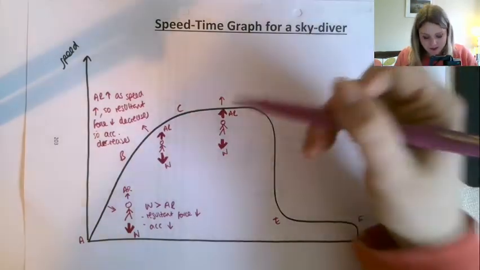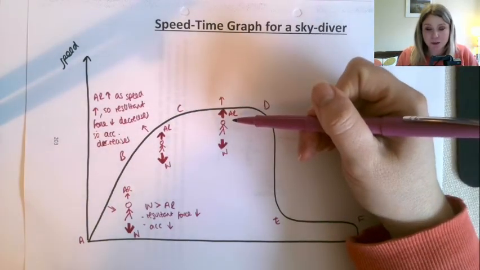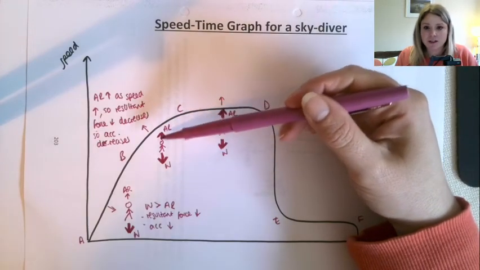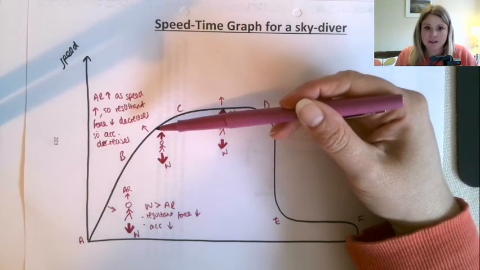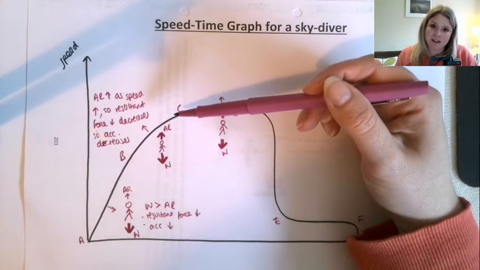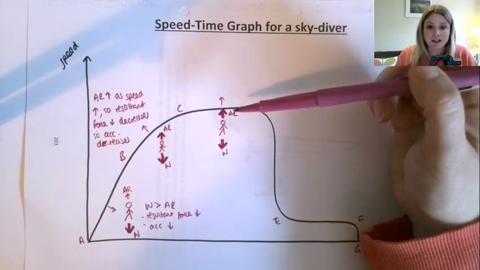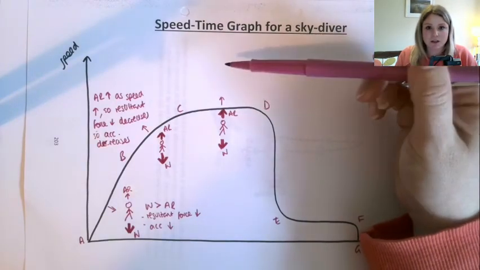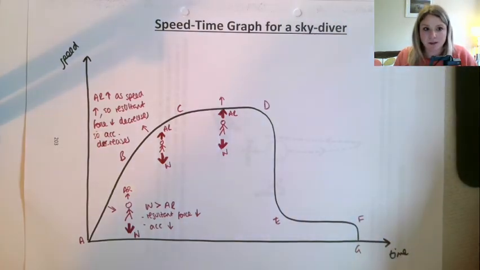So this time air resistance and weight are now equal to each other. So it's just like a continuation on of this. As she speeds up, air resistance keeps increasing. So the resultant force keeps decreasing and decreasing and decreasing until eventually the air resistance is equal to weight. The resultant force is 0, so she travels at a constant speed. So we're going to write that in up here.